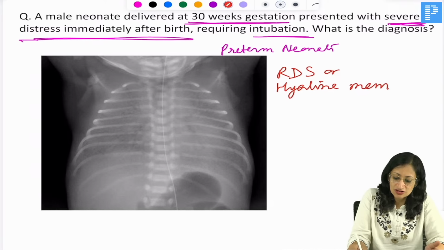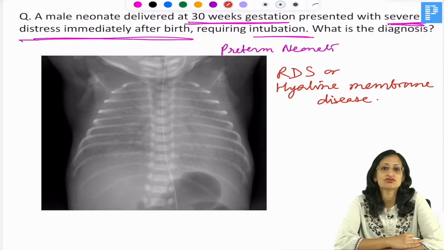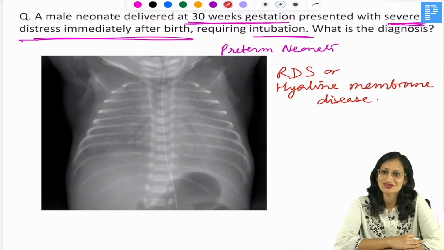Hyaline membrane disease, where you can see ground glass haziness of the lungs, you can see the air bronchogram, and you can see collapse of lungs. So respiratory distress syndrome is due to the deficiency of mature surfactant.